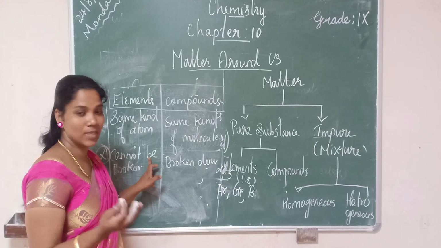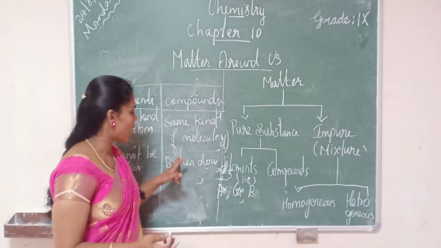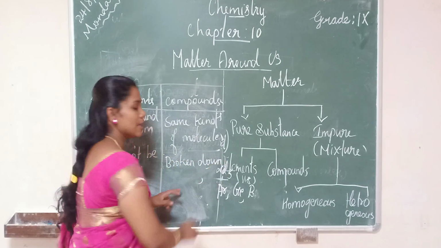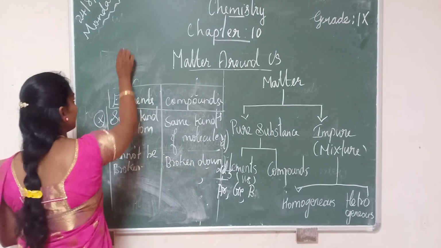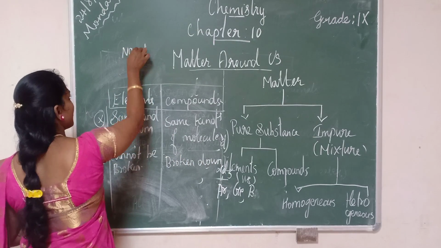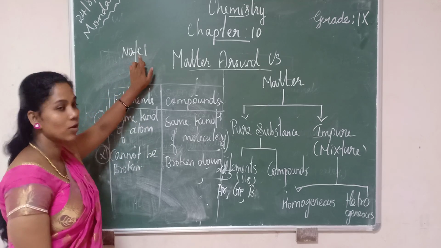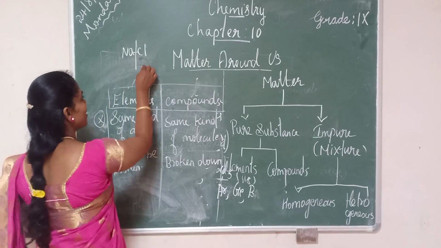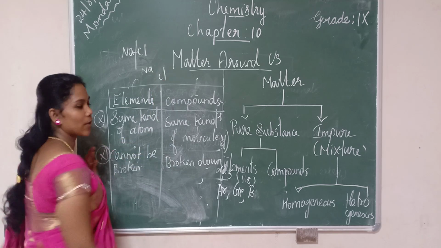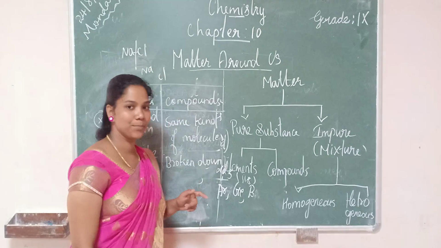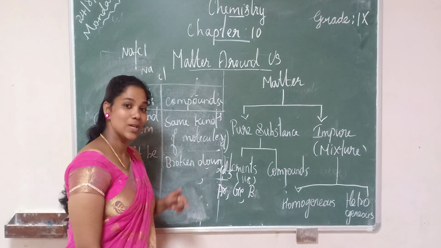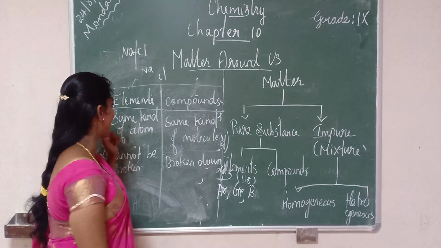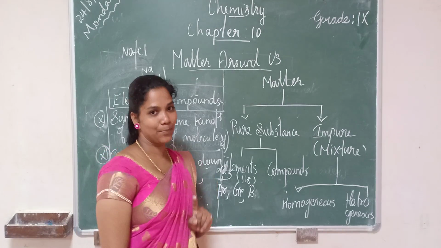You won't get any new substances from them. But compounds can be broken down into simpler substances. For example, sodium chloride: chemically we can break the bond and it will give its constituent elements, sodium separately and chlorine separately. So sodium chloride can be divided into simpler substances, whereas elements cannot.